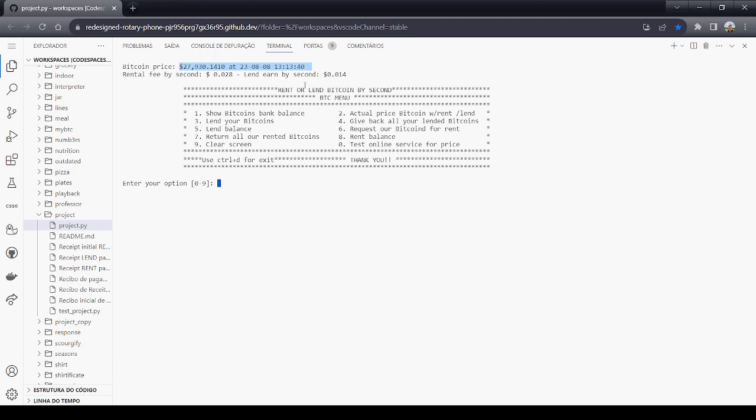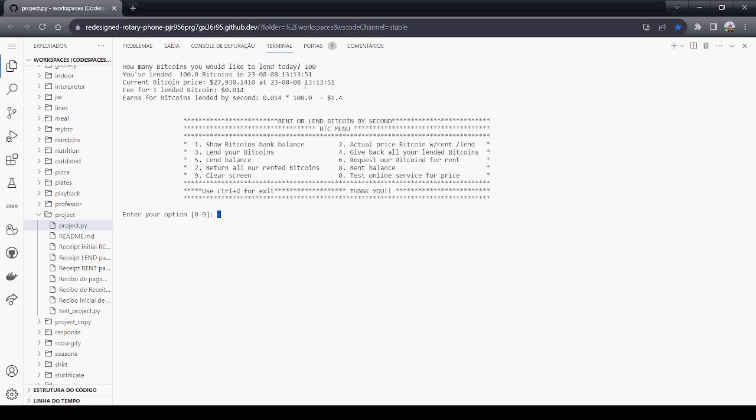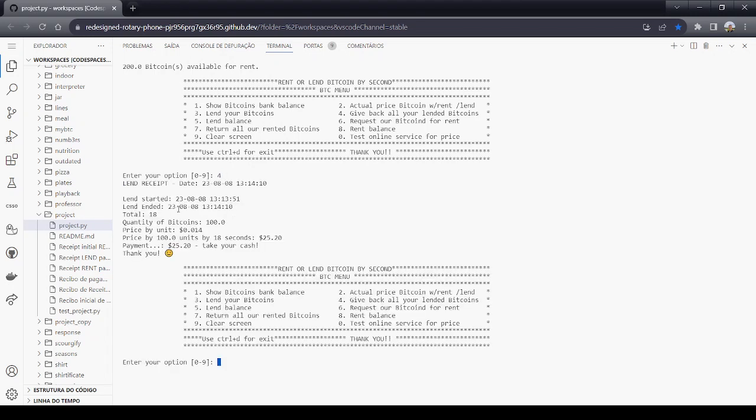And let's simulate a lending. I'm lending 100 Bitcoins to the system, and the system is informing me that I will receive $1.40 for those 100 Bitcoins per second. And so let me check the balance right now. It should be 200, and let me close this contract, and I will receive $25.20 for lending 100 Bitcoins for 18 seconds.